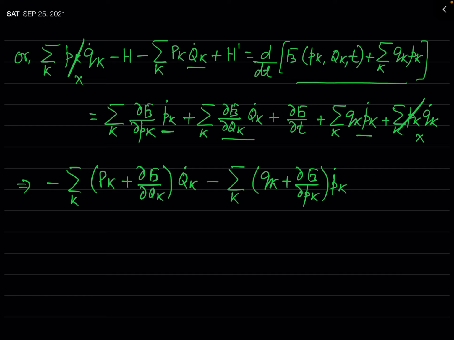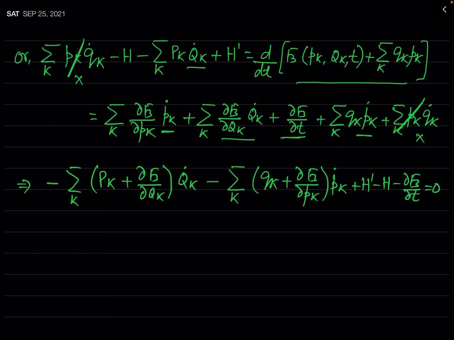Pk dot, this will be a common factor. And now this del f3 by del t, we will take it to the LHS. So you can see there will be h prime minus h minus del f3 by del t, and this equal to 0.